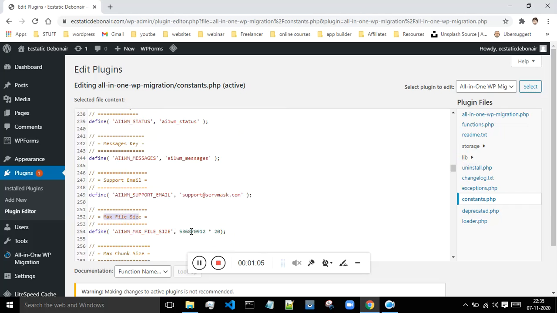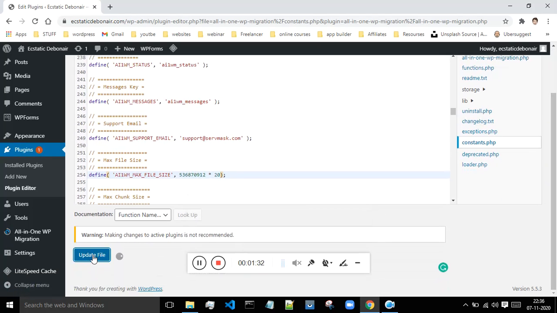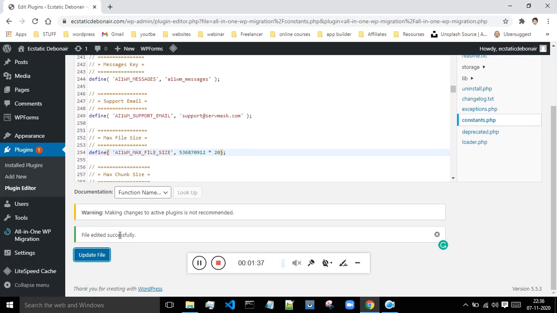Okay, so initially this will be this number, and what you have to do is put this multiplication sign and multiply it by 20. Initially when you come to this line 254, you will get a value something like this. You just have to put one asterisk and multiply it by 20, and once you make these changes, just scroll down and click on this update file, and once this has been done, you will get this message: file edited successfully.